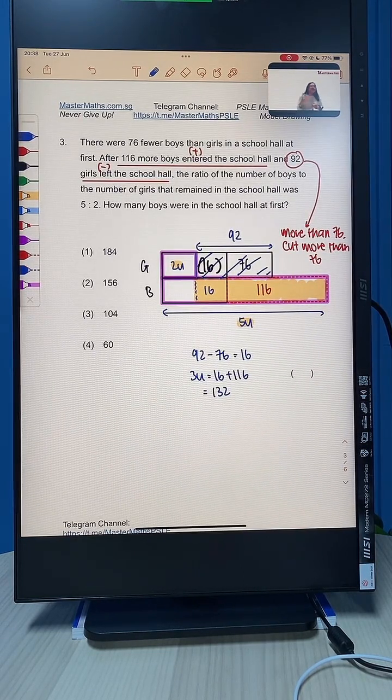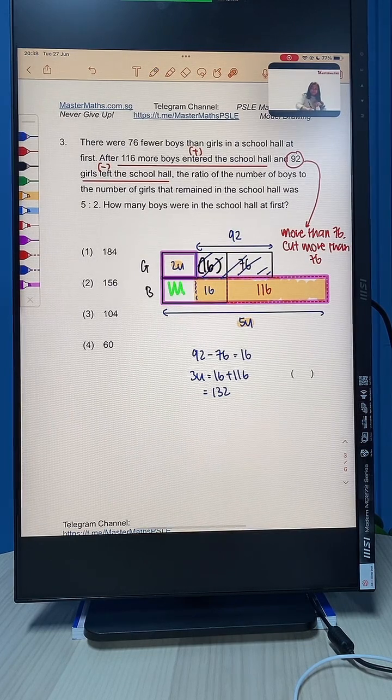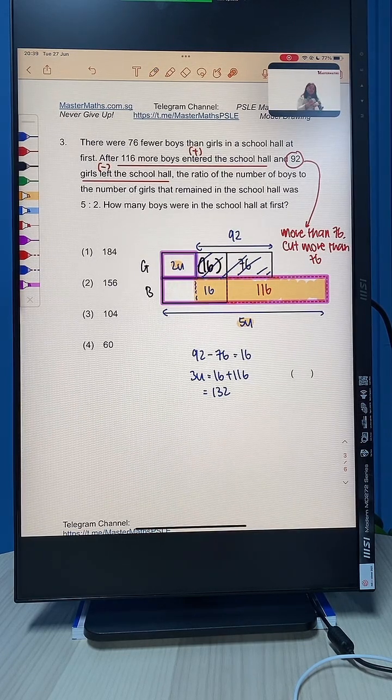Again, in a model, you can look for 2 things, either the total or the difference, whichever helps you. In this case, we cannot look for the total because there are some parts without any values. We don't know how to find them. But we can look for the difference. The difference is 3 units, which is this portion, 116 plus 16. We will get 132, and therefore 1 unit is 132 divided by 3 to give us 44. So 1 unit is 44.